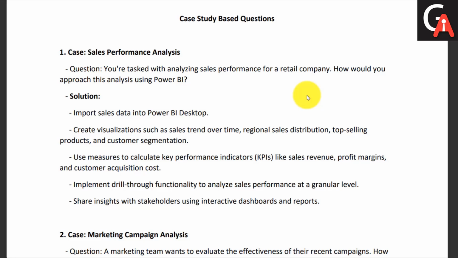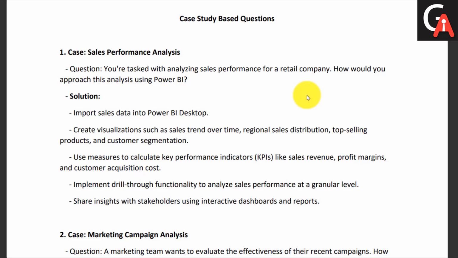Then in the third step, you are making some KPIs, key performance indicators like sales revenue, profit margins, and customer acquisition cost, something like that in percentages. To make those KPIs, you may leverage Data Analysis Expressions and measures, and then use KPI cards or simple cards to put them into the dashboard. Again, we can use the drill-through functionality to analyze sales performance at a very granular level.